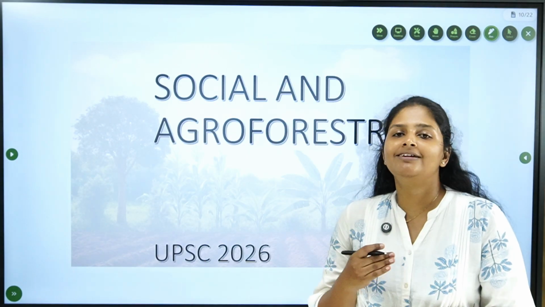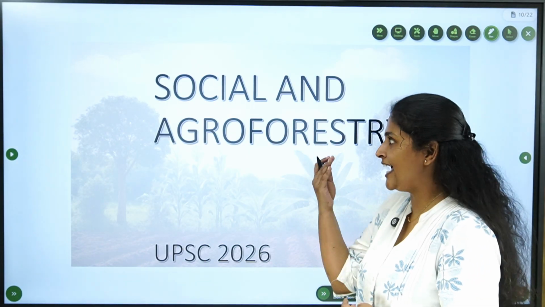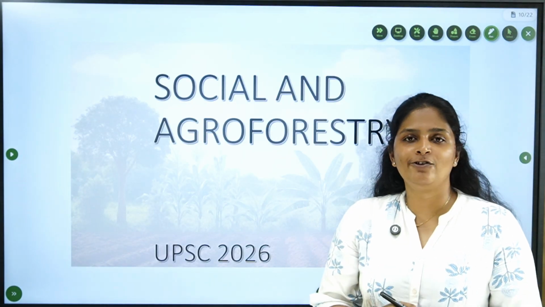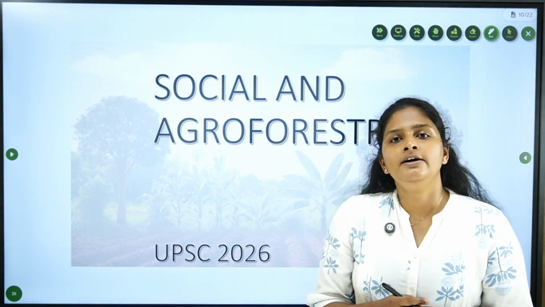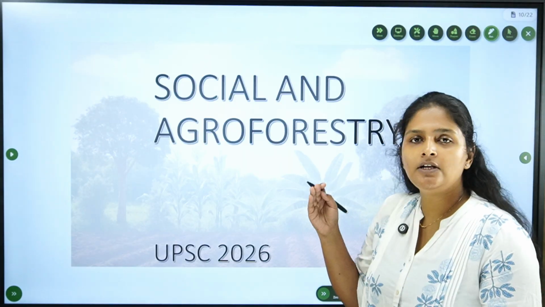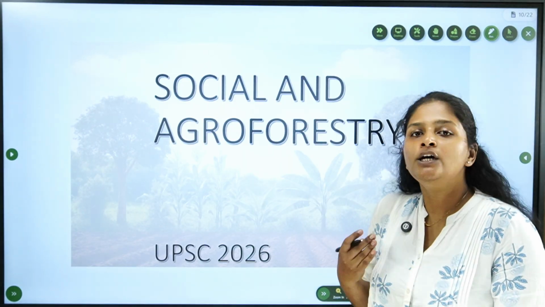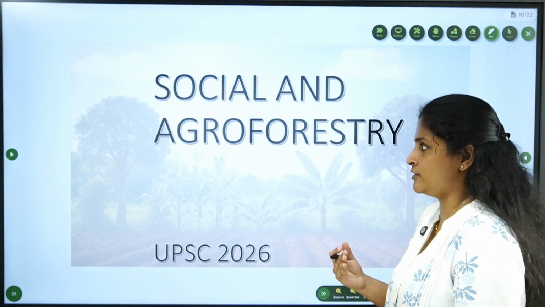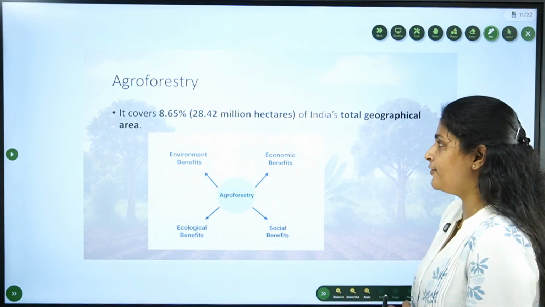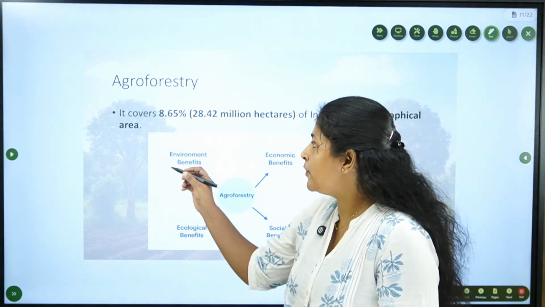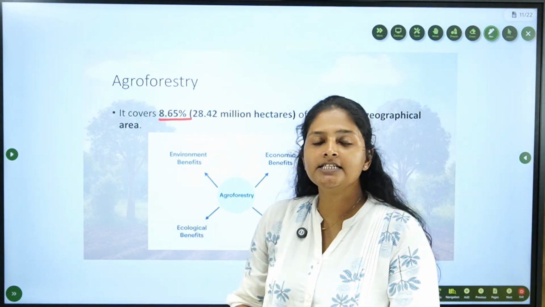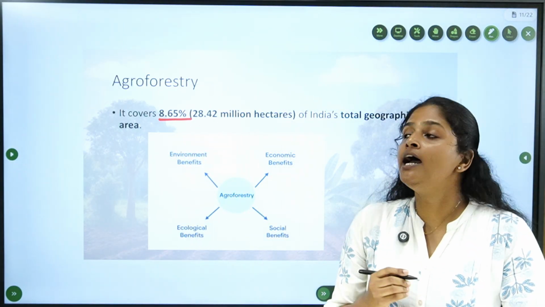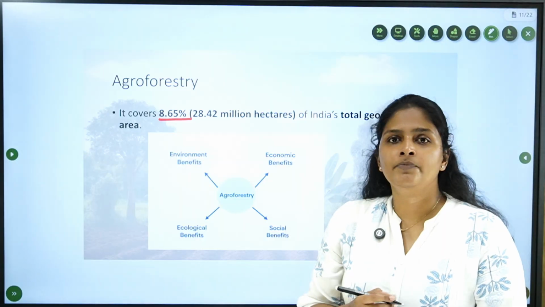We are continuing our session on Government Schemes Simplified, and that too on Social and Agroforestry. In the last session, we discussed what is social forestry and what is agroforestry. Today, we are going to look into the schemes associated with agroforestry. Nearly 8.65% of India's total geographical area is under agroforestry.